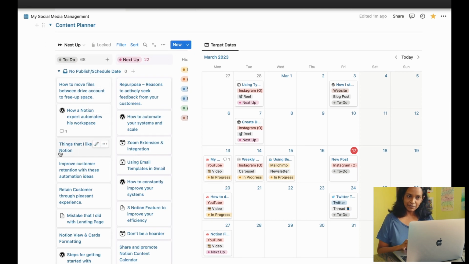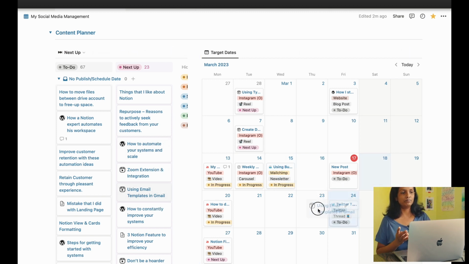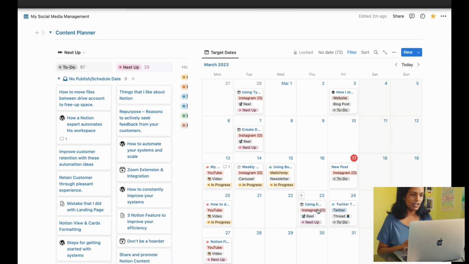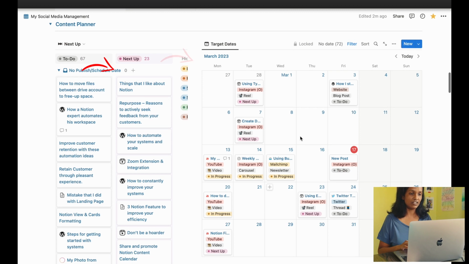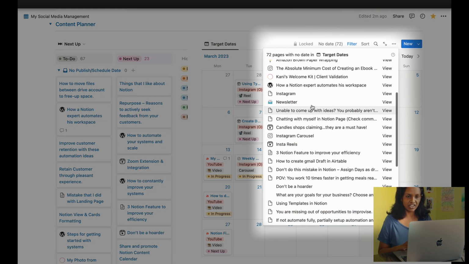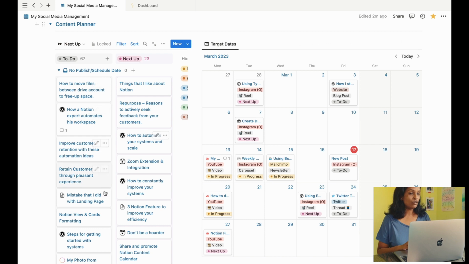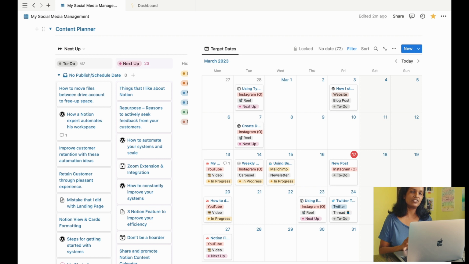So I have a lot of ideas sometimes. I just need to bubble some of them from to-do level to the next up level, so I don't lose which one I picked up in my mind. And this is like a first round of picking up from the sea of post ideas. First, from to do, I can move items to the next up section, and from next up I can drag an item into the target calendar. This target calendar also shows all the items in the idea list that don't have a date set yet, but like I said, that would make it too overwhelming. So a gradual method of idea selection is always better for your peace of mind and reduces decision fatigue.